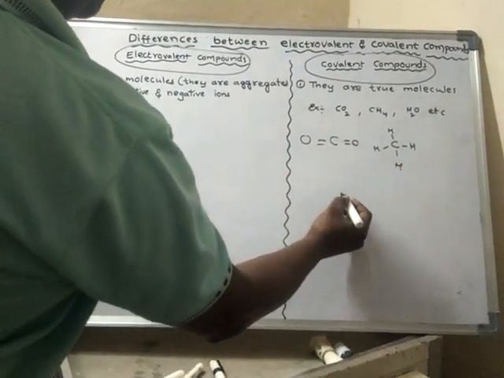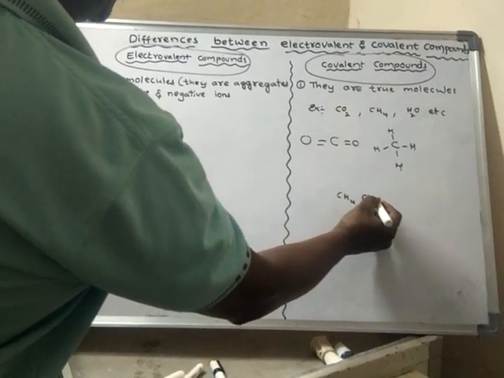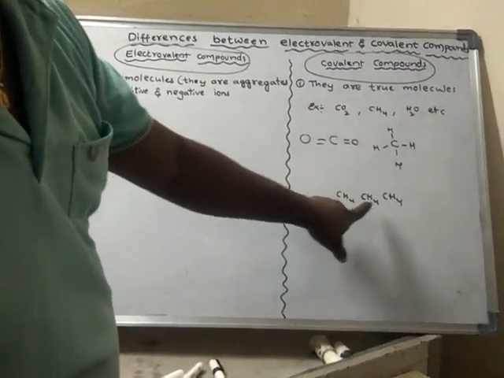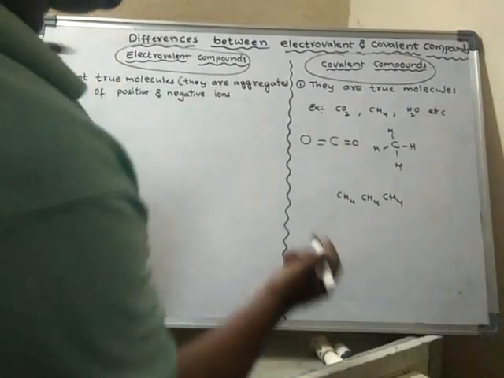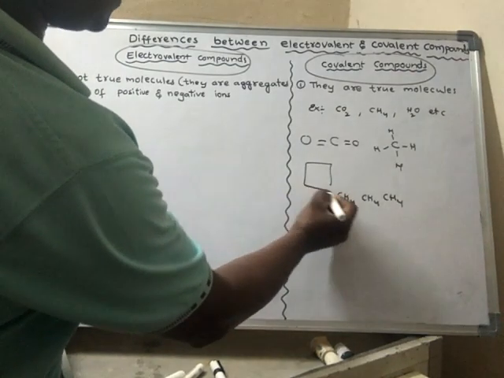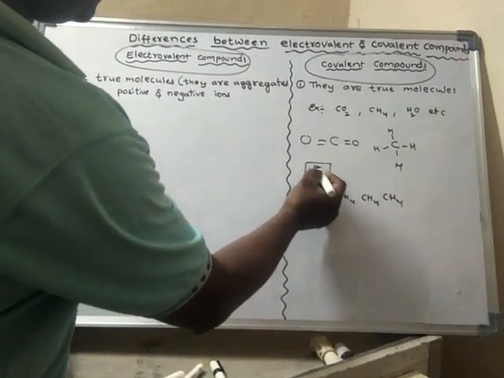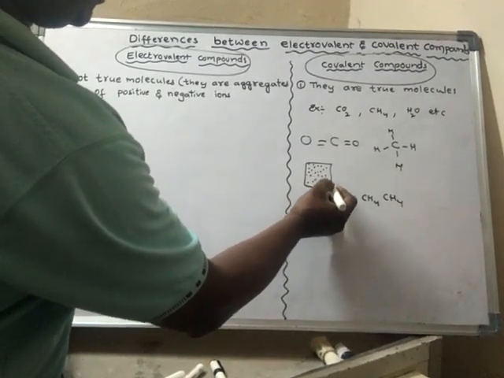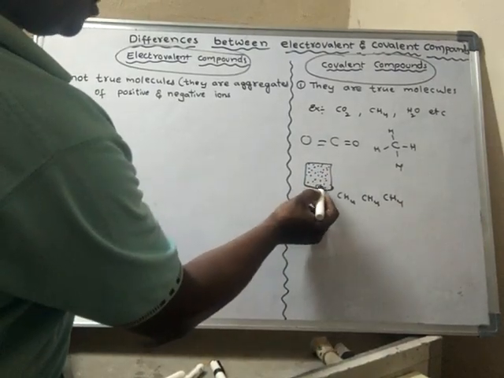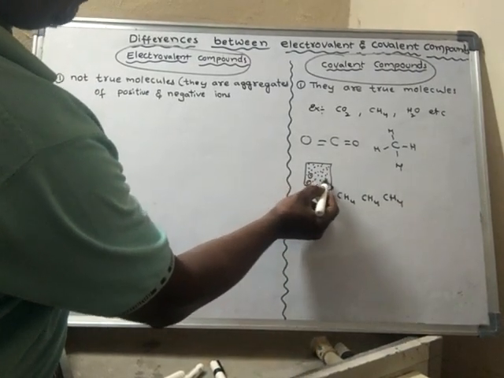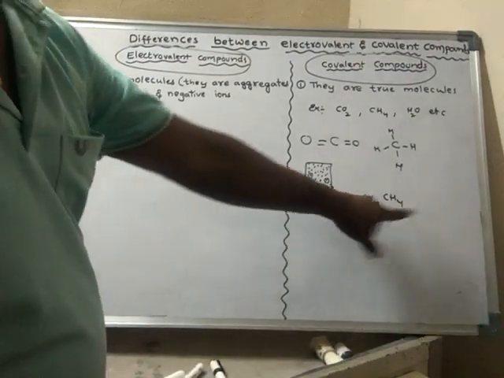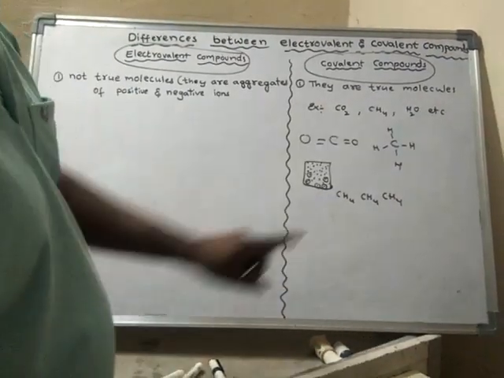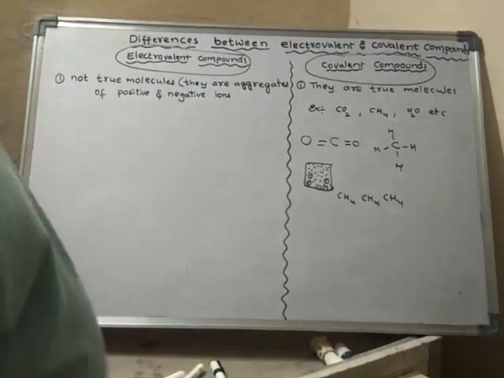There are so many methane molecules, and there is no link between these molecules. This is an individual molecule, and this is an individual molecule. If you take methane gas in a cylinder, all these particles are methane molecules. There is no link between one molecule and another; these molecules are not connected to each other.